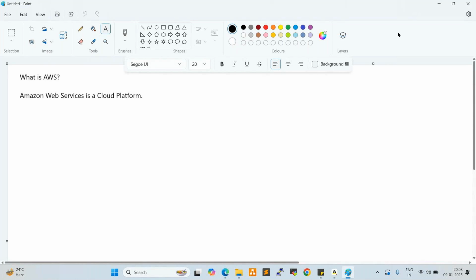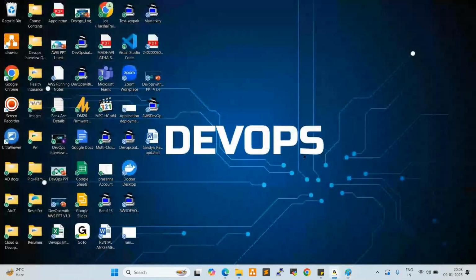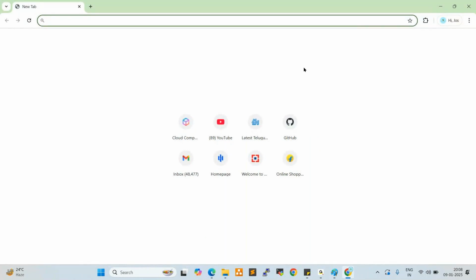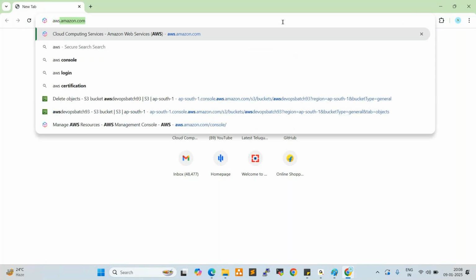Fine. We can go to the browser. Let's try to understand how to create an AWS account. The URL is aws.amazon.com. Why do we require an AWS account here?